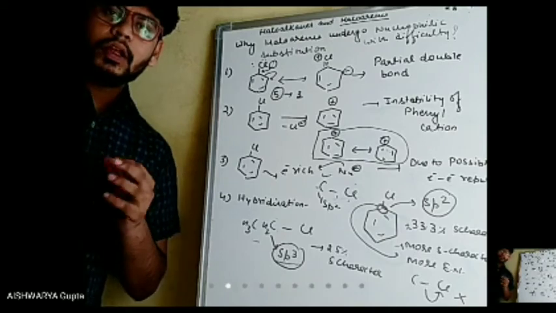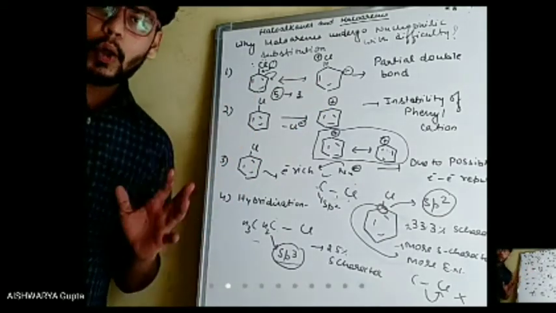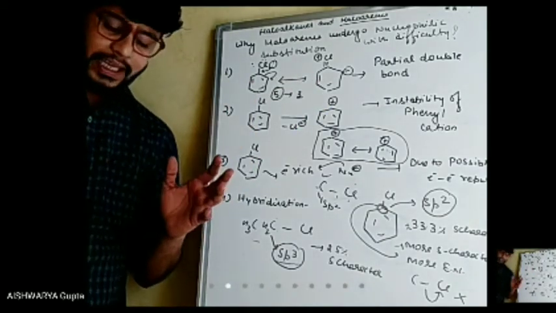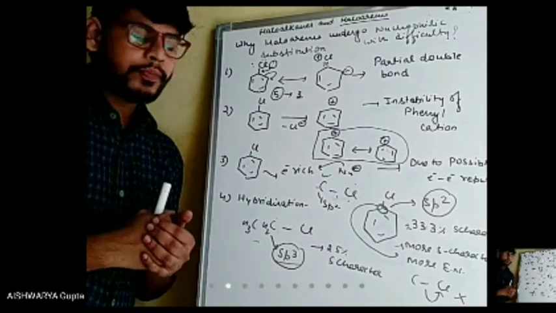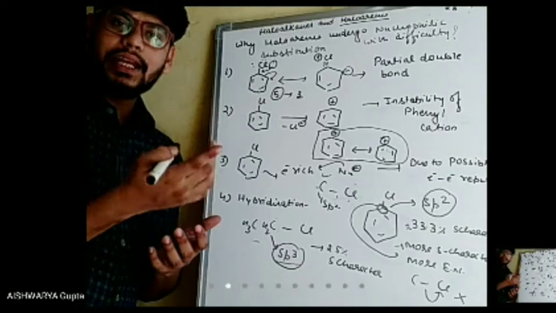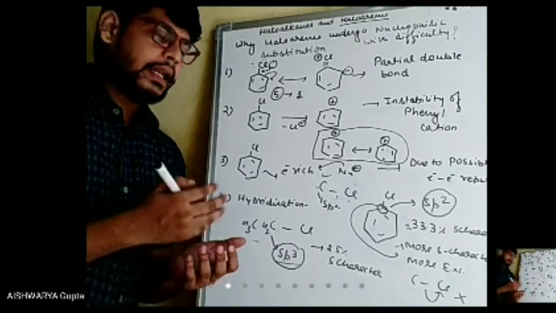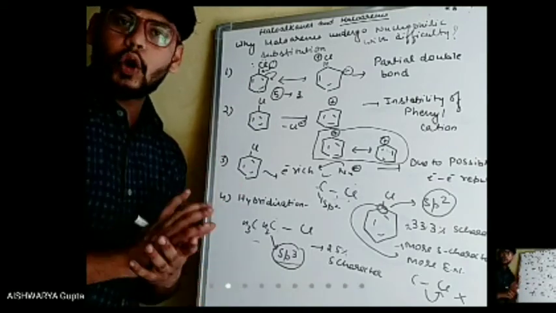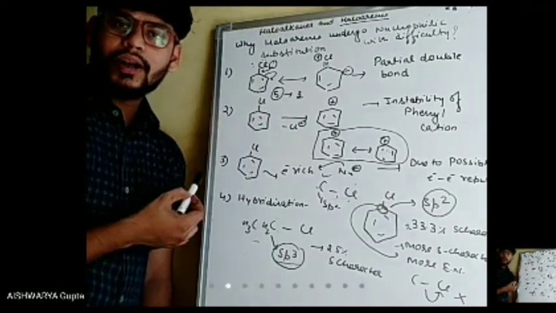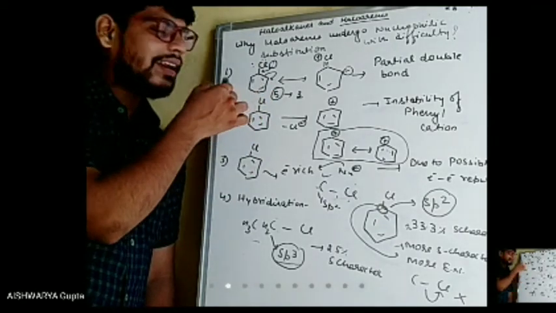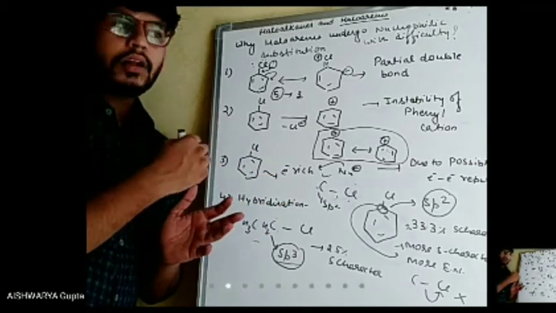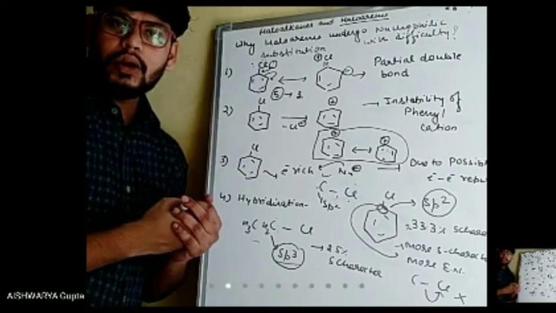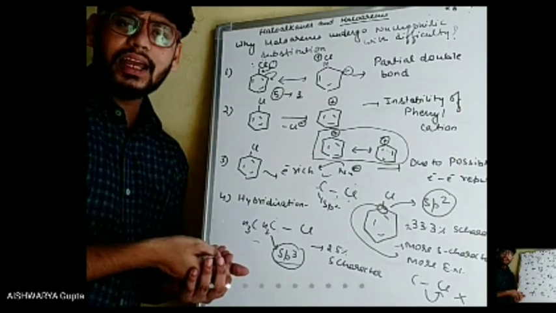More resonating structures means more delocalization of pi electrons. If chlorobenzene reacts with some other compound, it can react only with the electron-seeking part, because it has a lone pair of electrons on the chlorine atom as well as the double bonds in the benzene ring.